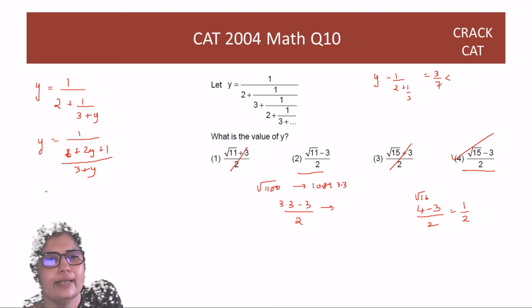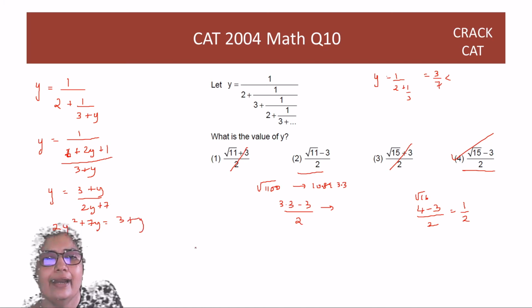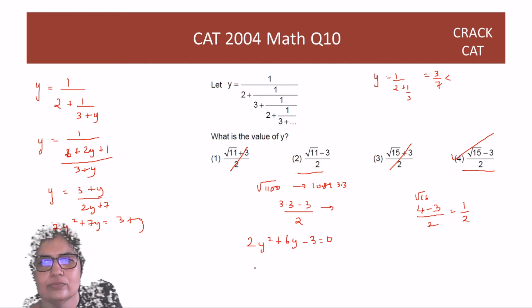So you will get y is equal to 3 plus y over 2y plus 7. Then you can cross multiply. So you get 2y square plus 7y is equal to 3 plus y, and then 2y square plus 6y minus 3 is equal to 0.